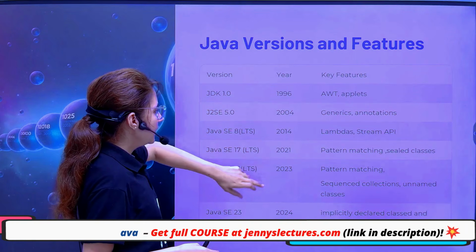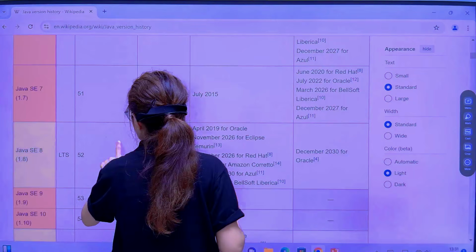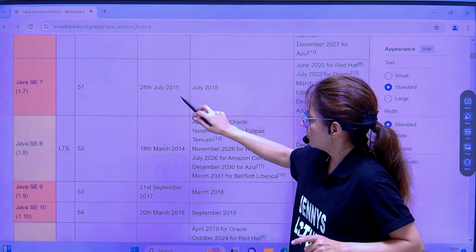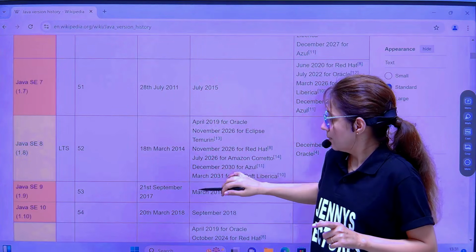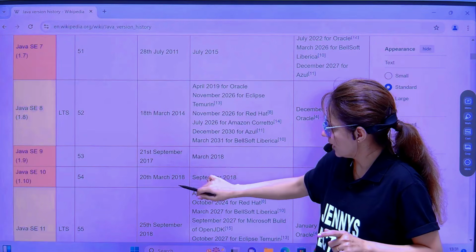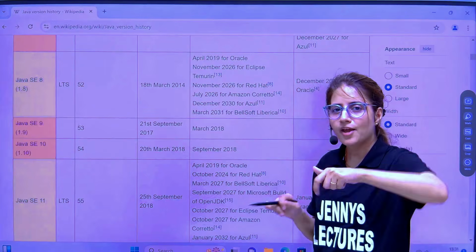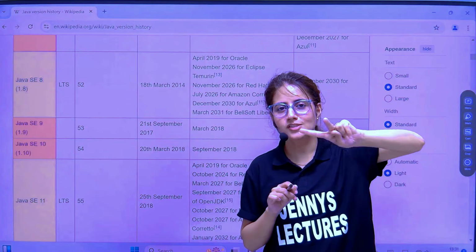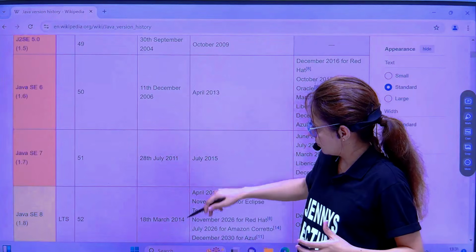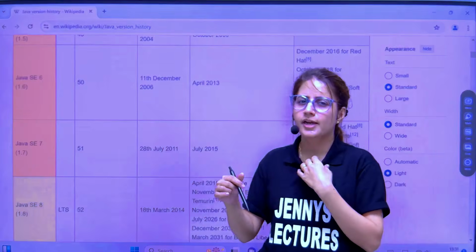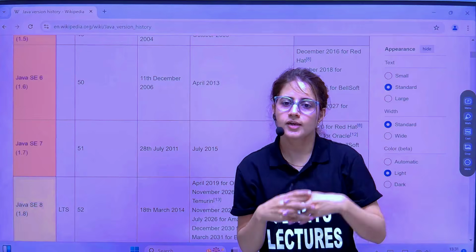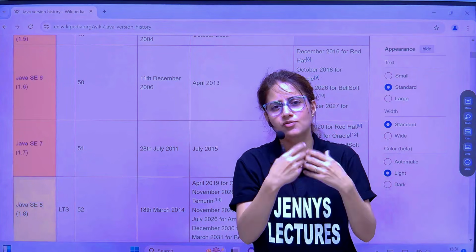Okay. Now, after Java 7, Java 8 came, and Java 11 came almost 4 to 5 years after this. But after that, see, in September 2017 one version, then March 2018, then September 2018. Every year they release two versions. So every 6 months you get a new version of Java. But before that, it was not like this. A version was released after 2 to 3 years or maybe 4 years, because they wanted to add some big, extraordinary features in Java, and then they released. But now they just add some small features and release every 6 months.